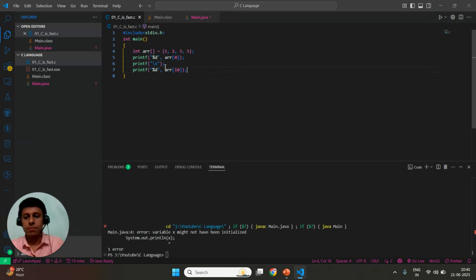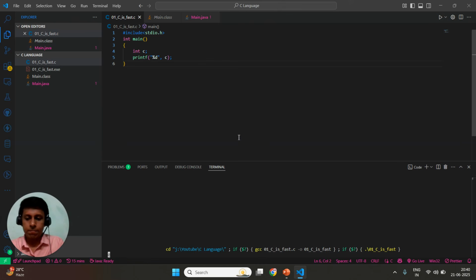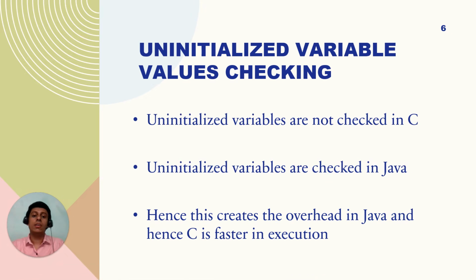Let's see what happens in C. Let's do it with a printf, and it will print some garbage value. It prints 0, but we haven't assigned 0 as a value. So uninitialized variable value checking is not done in C, but it is done in Java, which becomes an overhead in Java, and hence C becomes faster in this case as well.